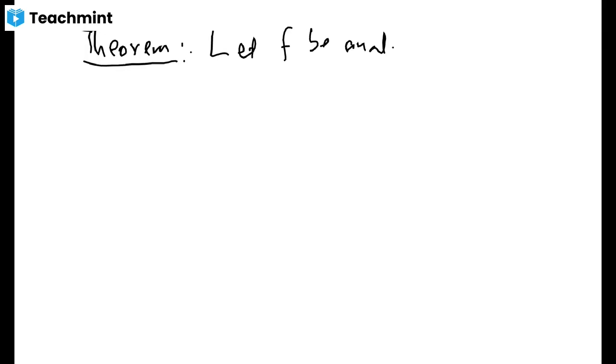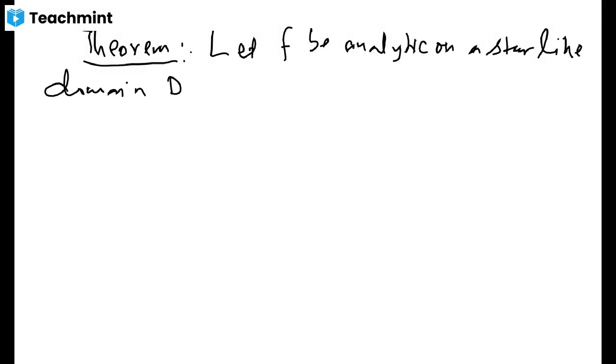So let me write it as existence of antiderivative, and the theorem that explains things is: let f be analytic on a star-like domain D. When I say that it is star-like, you just have to keep in mind that it's star-like with respect to some point.